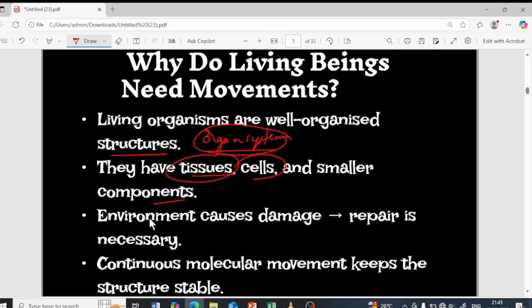So yes, whenever there are changes taking place in the environment, like some of the climatic conditions, or because of some accidents, some damage will take place to our body. In order to repair that damage, that damage has to be repaired, right? So the repairing is necessary. In order to repair this, molecular movement is necessary. By the molecular movement, the repairing of the tissues and cells will take place, so that it can keep the structure in a stable place. Getting my point? Yes.